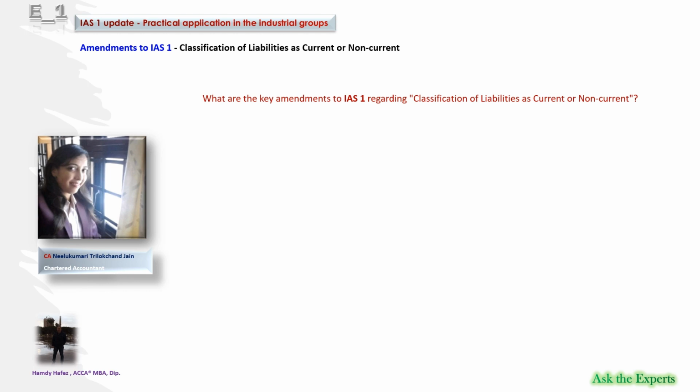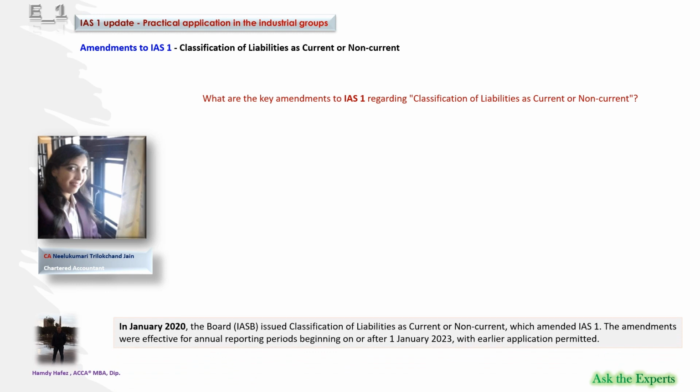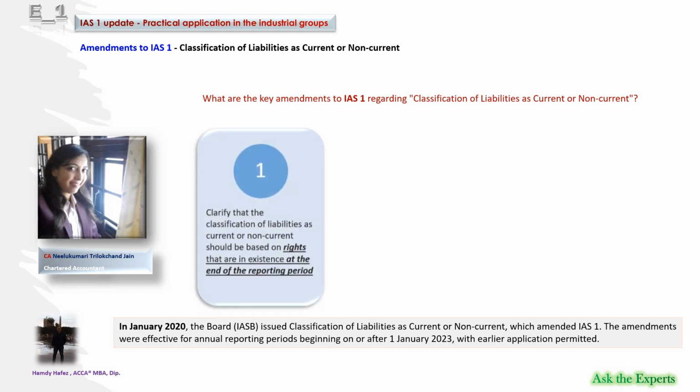She stated that, based on amendments to IAS 1 that were announced on January 23, 2020, the amendments in classification of liabilities as current or non-current affect only the presentation of liabilities in the statement of financial position, not the amount or timing of recognition of any asset, liability, income or expenses, or the information that entities disclose about those items.